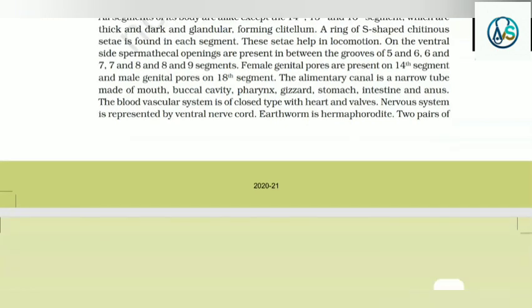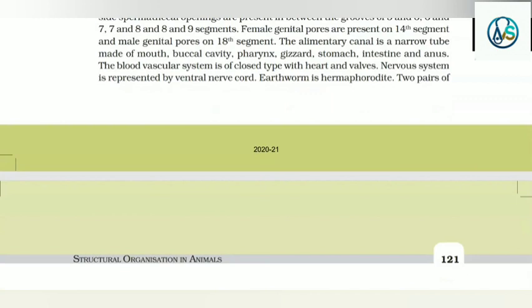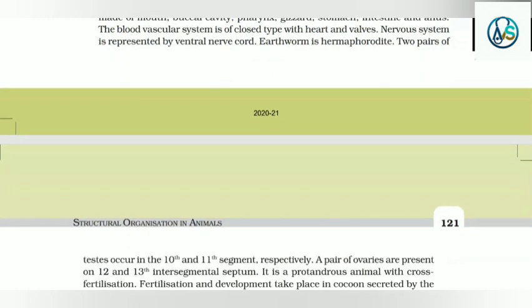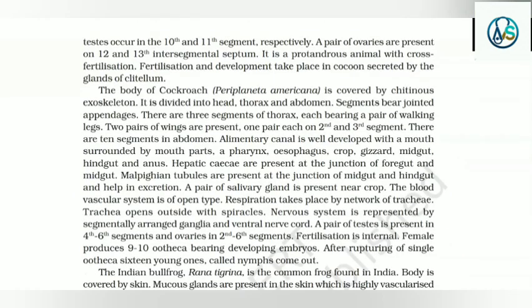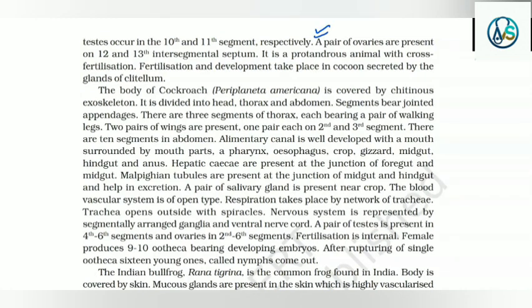The alimentary canal is a narrow tube made of mouth, buccal cavity, pharynx, gizzard, stomach, intestine, and anus. The blood vascular system is of closed type with heart and valves. Nervous system is represented by the ventral nerve cord. Earthworm is hermaphrodite. Two pairs of testes occur in the 10th and 11th segments respectively. A pair of ovaries is present at the 12th and 13th intersegmental septum. It is a protandrous animal with cross fertilization. Fertilization and development take place in a cocoon secreted by the glands of the clitellum.